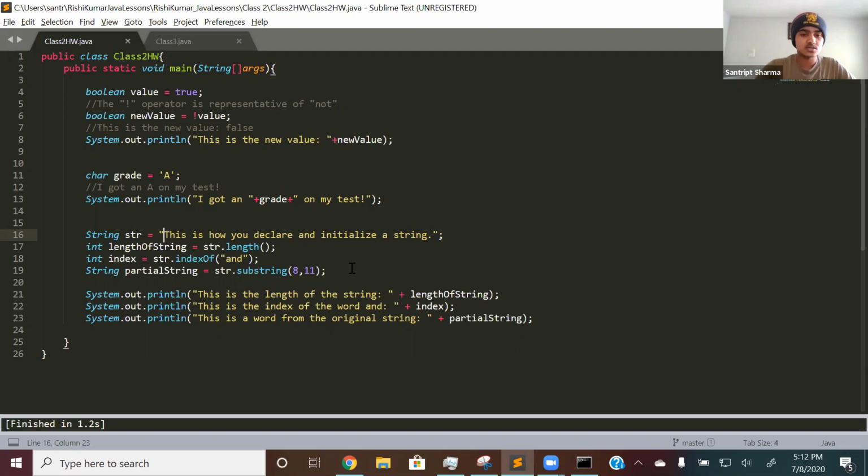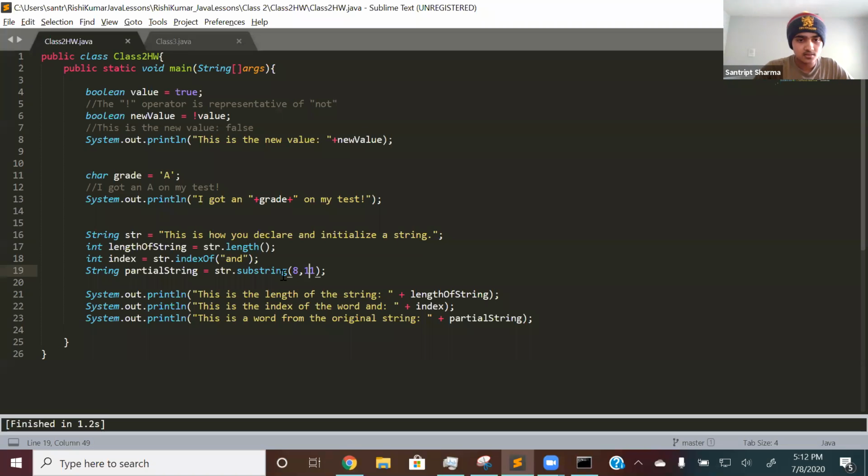And the last variable to create is a string that is a substring. So substring, again, is kind of just finding a partial string within a string. What goes inside the substring function are the 2 indexes, or basically the range. In my case, it's 8 and 11. So I want to find whatever string is from index 8 to index 11. And remember, in substring, it's not inclusive for the last index. So in reality, it's actually from 8 to 10.